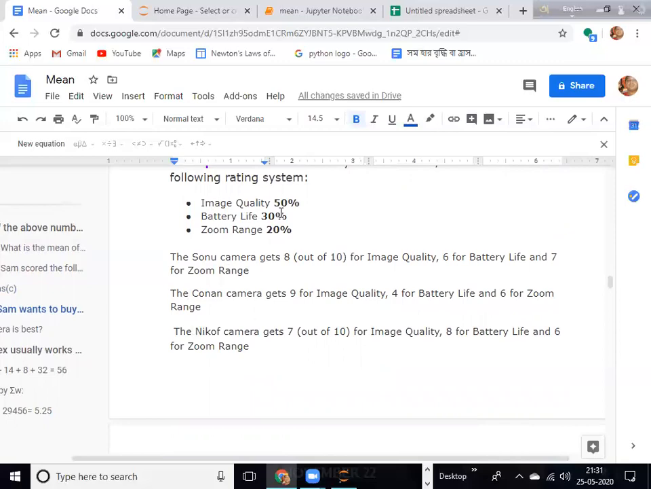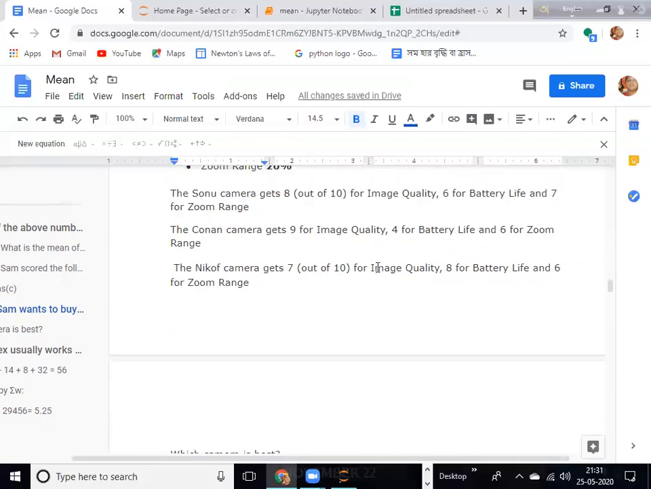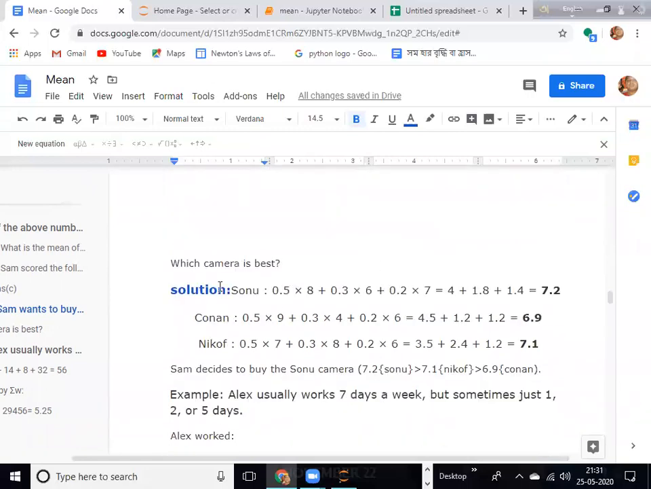So which camera do you think that Sam wants to buy? Is it Sonu camera, Conan camera, or Nikon camera? How can you find it out? The image quality is 50%, battery life he wants is 30%, and zoom range should be 20%. So how can we calculate it easily? This is the sum to find which camera is best for Sam. For Sonu, Sam wants 50% for image quality.